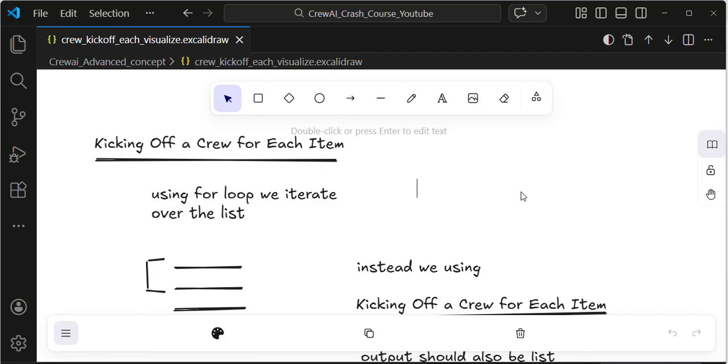We write crew.kickoff, and inside we give some key. The key is a variable template. If we give any variable template inside the task description, we give that variable template as a key while kickoffing. The name, and then my user question, what is a. In this way I am kickoffing my crew.